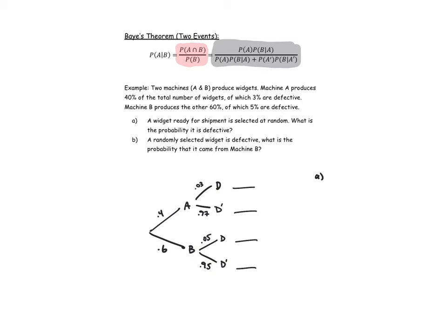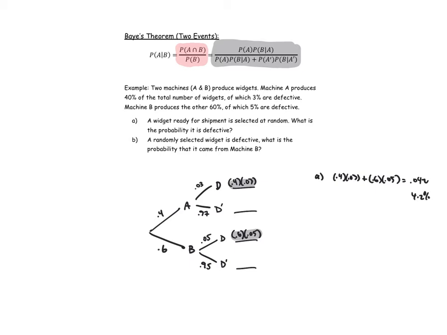A widget ready for shipment is selected at random. What is the probability it is defective? So a defective widget would show up in one of these two spaces, right? So I can model what I'm talking about and add 0.4 times 0.03 plus 0.6 times 0.05. So 0.4 times 0.03 plus 0.6 times 0.05 comes out to be 0.042 or 4.2%.